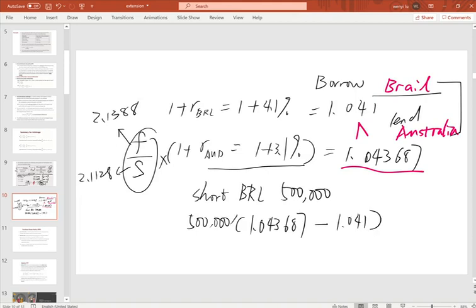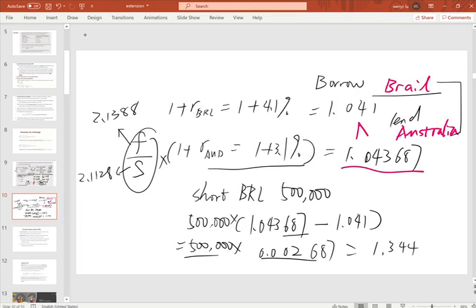So the difference will be our profit: 500,000 Brazilian reals times the difference, which is 0.002687. Take the product of these two numbers and you can solve it. The answer will be 1,344.